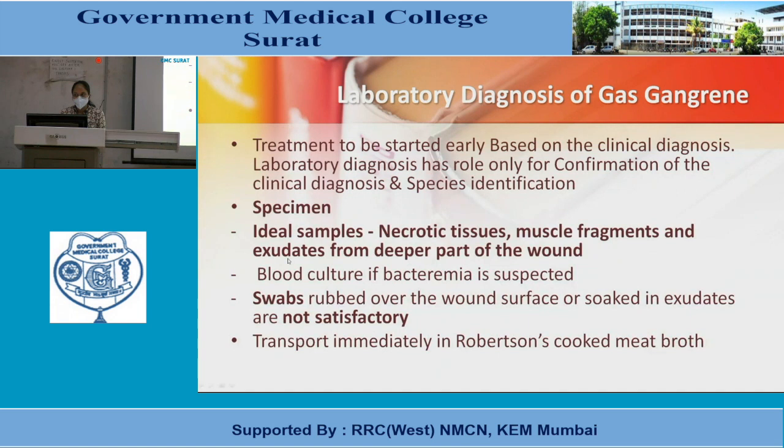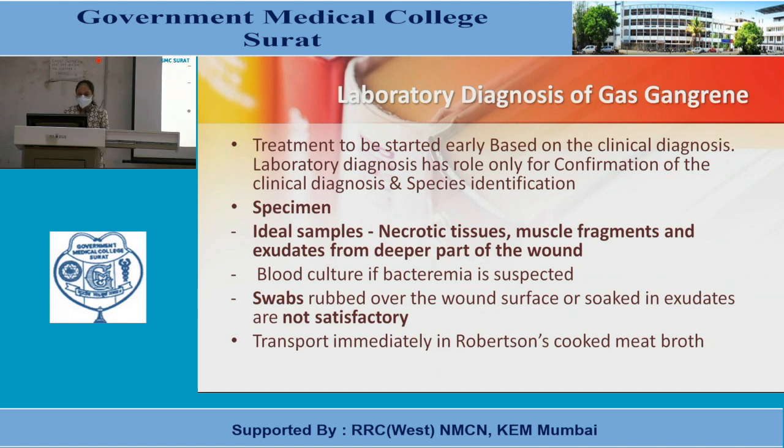Laboratory diagnosis of gas gangrene. Treatment is to be started early and based on the clinical diagnosis. Laboratory diagnosis has a role only for confirmation of the clinical diagnosis and species identification. The specimens we can collect are: the ideal sample is necrotic tissue, muscle fragment and exudate from the deeper part of the wound.